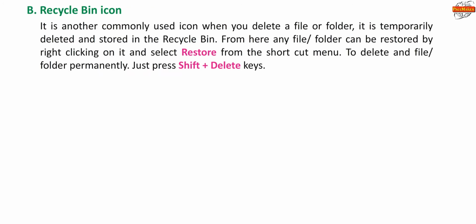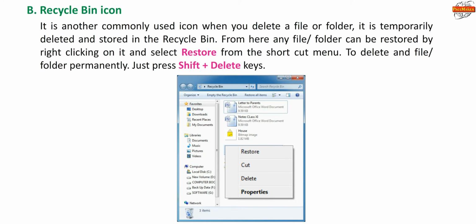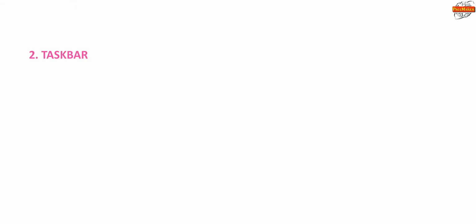Recycle Bin icon is another commonly used icon. When you delete a file or folder, it is temporarily deleted and stored in the Recycle Bin. From here, any file or folder can be restored by right-clicking on it and selecting Restore from the shortcut menu. To delete a file or folder permanently, just press Shift plus Delete keys.